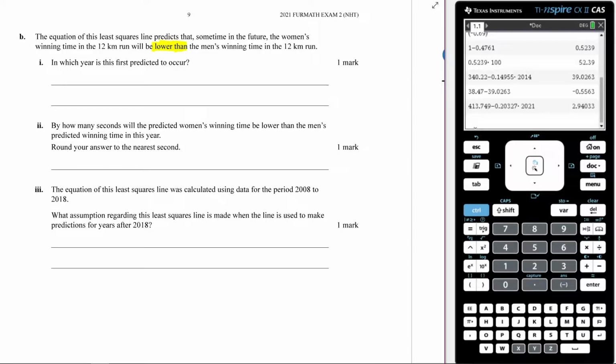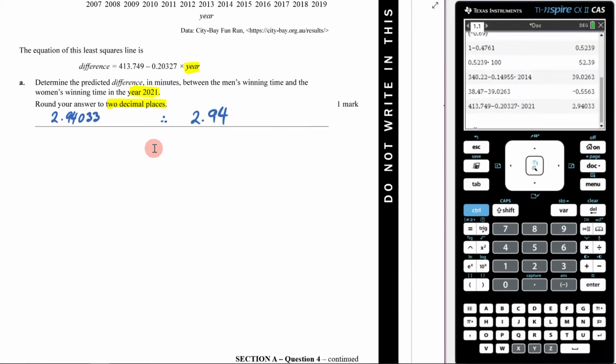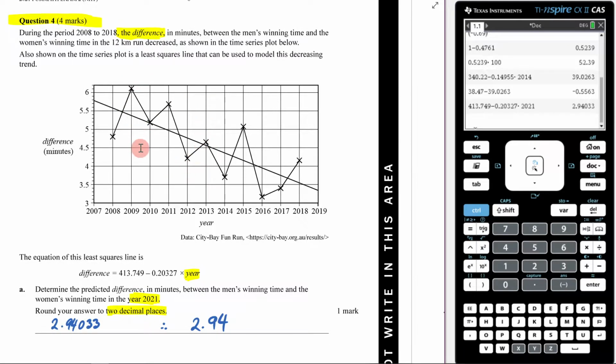Let's just take a step back for a moment and really appreciate what's going on and what this is telling us. What is this graph telling us? It's telling us the difference in minutes between the men and women's winning time. So initially, the men are faster than the women, so the difference is quite large. But over time, the difference is decreasing, okay? And soon, we're going to get to a point in which the difference is zero, right? Meaning the men and women are finishing this race at the same time.